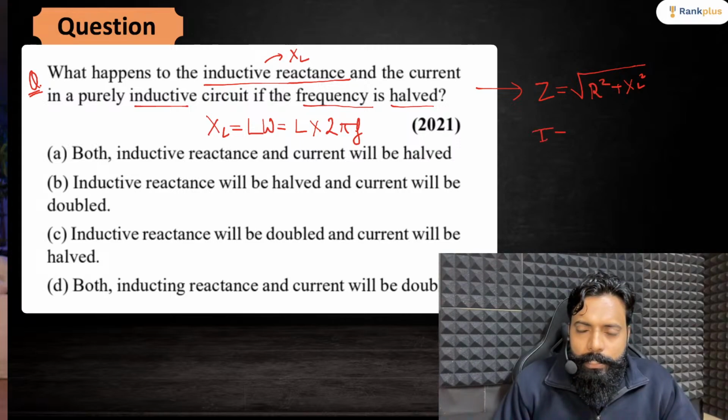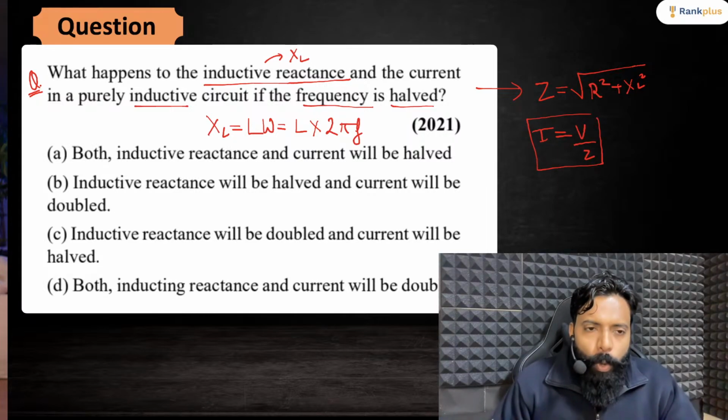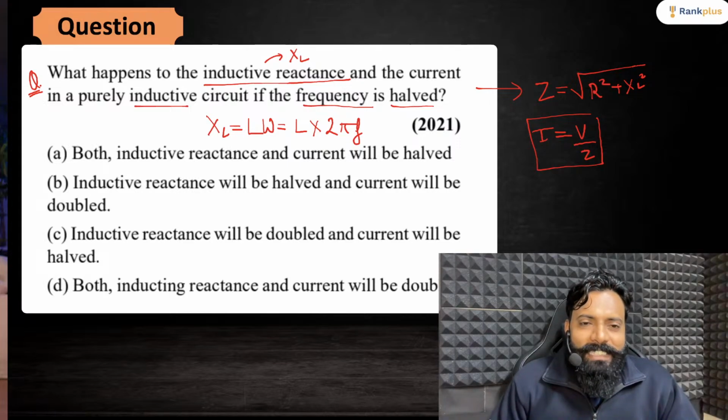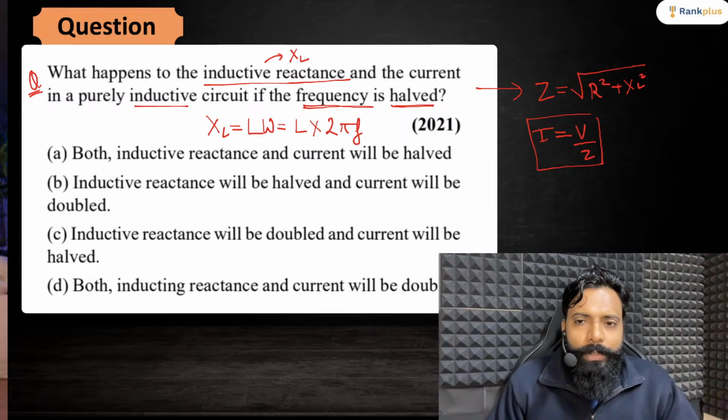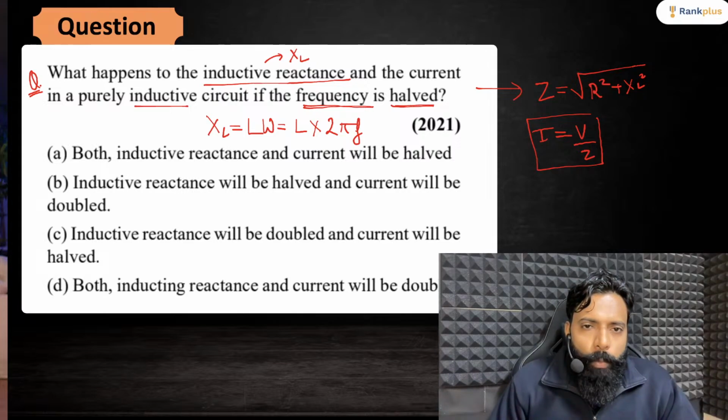And current is basically V by Z. So tell me, I have given you all the hints which I can give you. Tell me what will happen if we are decreasing the value of frequency. If we are decreasing the value of frequency, the value of XL will decrease, and if the value of XL decreases, what will happen to the current here?